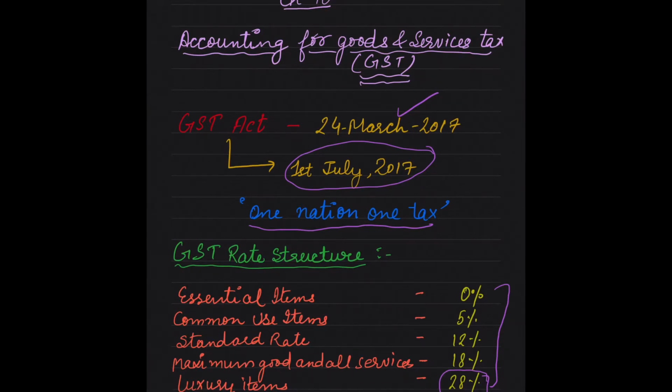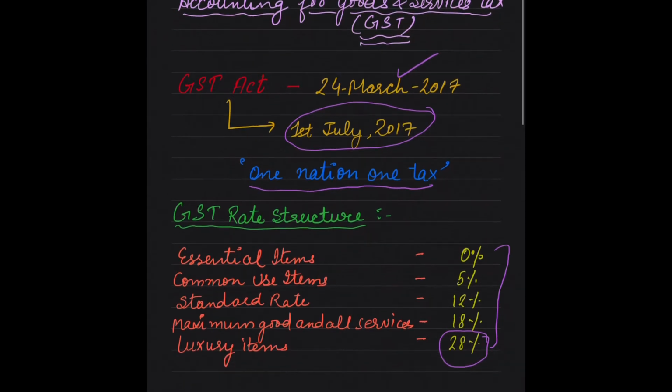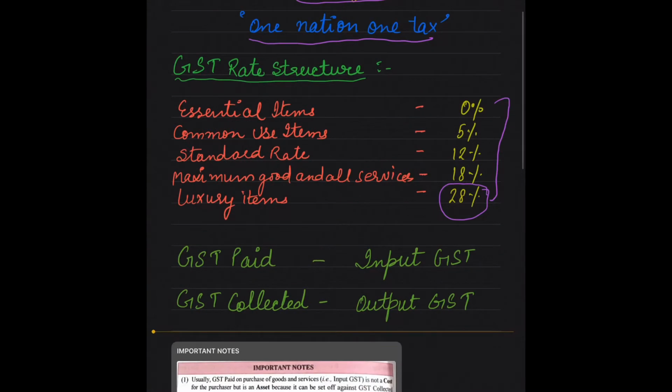So this is all about GST. GST is an indirect tax levied on goods and services. It is based on the principle of one nation, one tax.